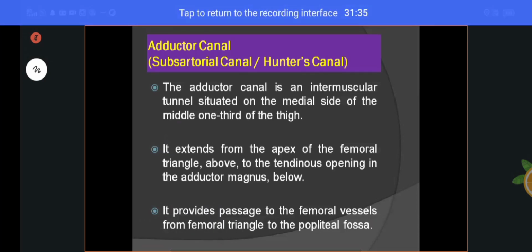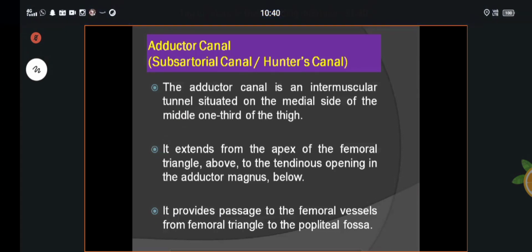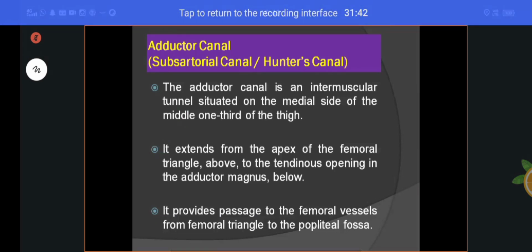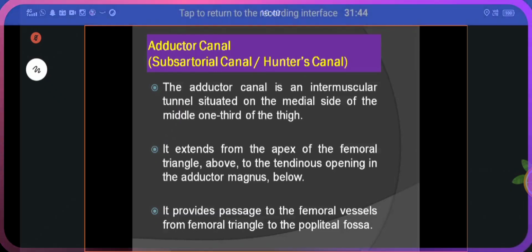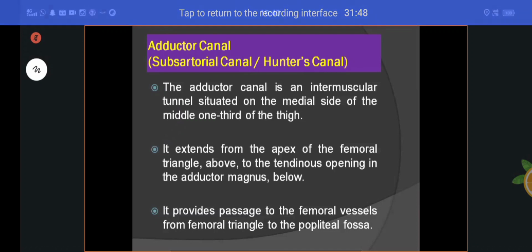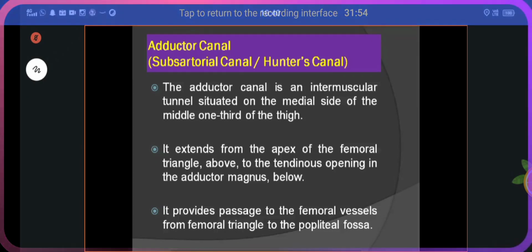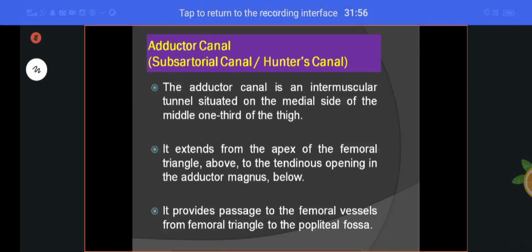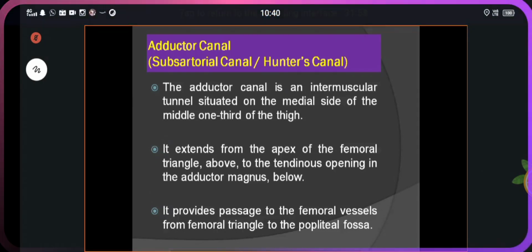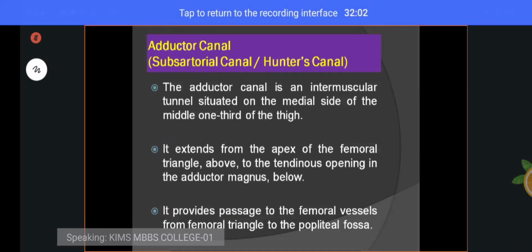Adductor canal is the intermuscular tunnel situated on the medial side of the middle one third of the thigh. It extends from the apex of the femoral triangle above, and below it extends to the tendinous opening of the adductor magnus.